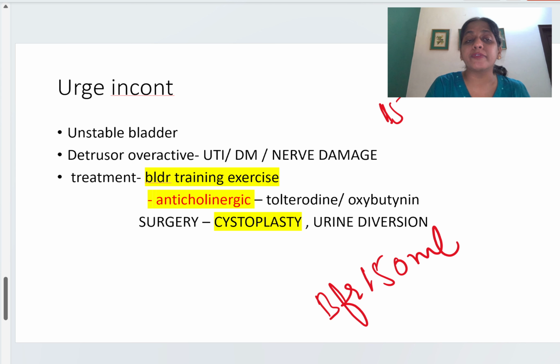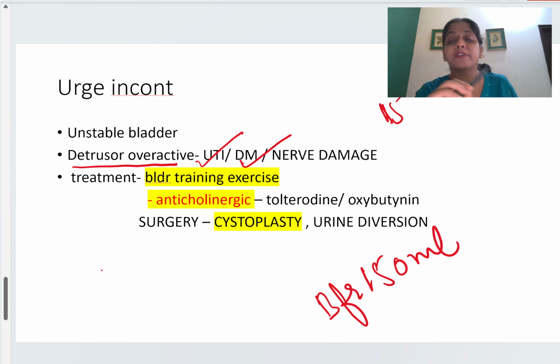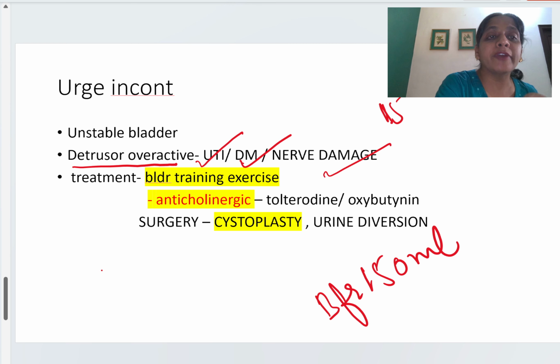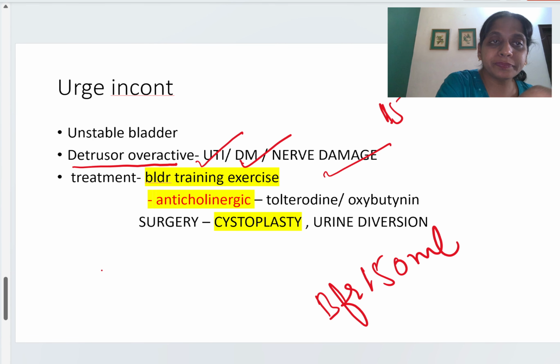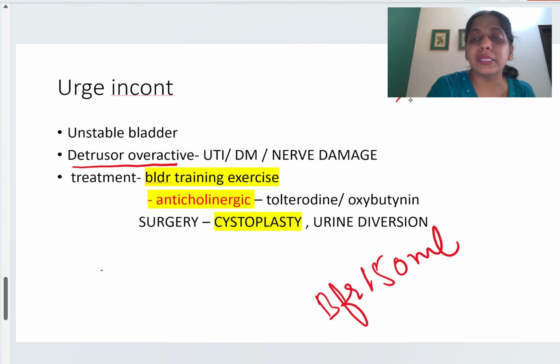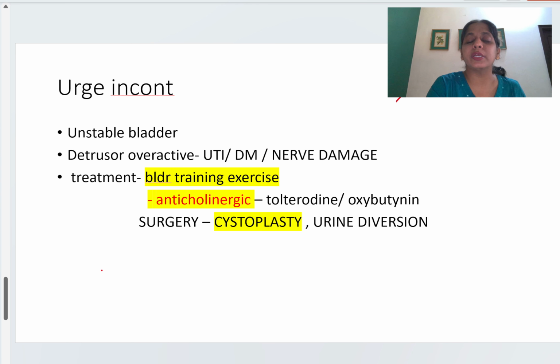So what is the reason for urge incontinence? Detrusor muscle overactivity. The detrusor muscle gets overactive in the case of UTI, in the case of diabetes mellitus with vasculopathy, or whenever there is nerve damage. So these are the three pathologies where the detrusor muscle gets overactive.